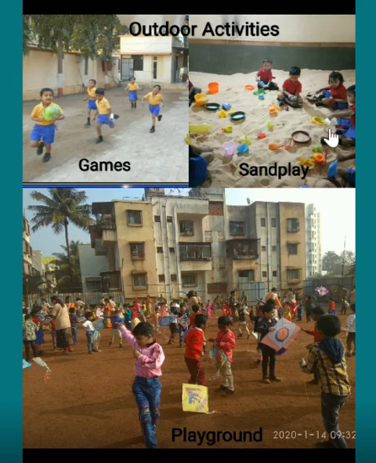Some children are sitting in the sand pit and they are enjoying with the toys inside the sand pit. So you also go to the sand pit to play with the toys. Now look down. In our school we have a big playground also where you can go for the kite flying activity. So all these things we have in the school.